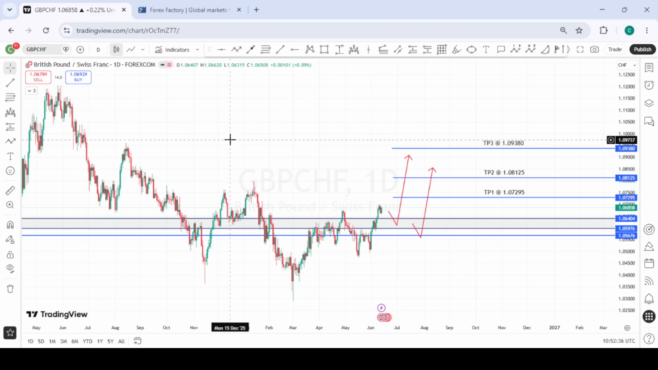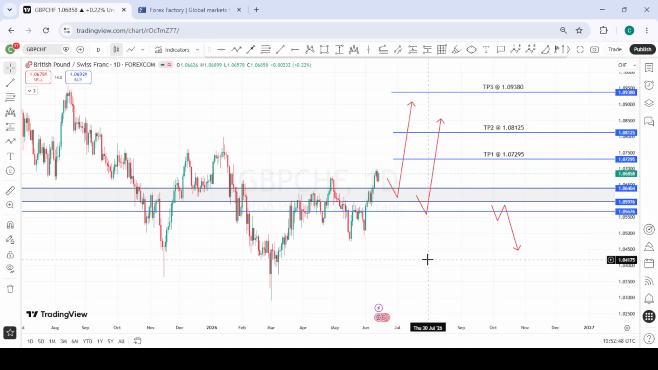So we are very bullish on GBPCHF. Should this zone get violated, look for selling opportunities from here to the downside. So until then, we are very bullish on GBPCHF for the coming week.